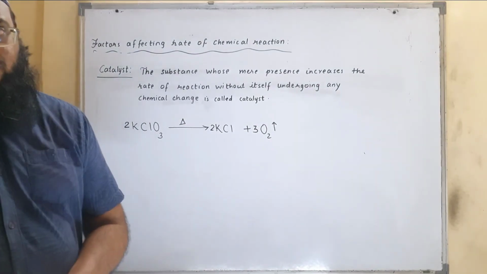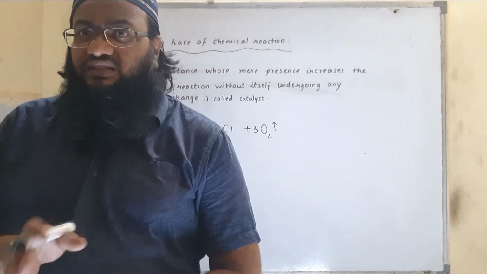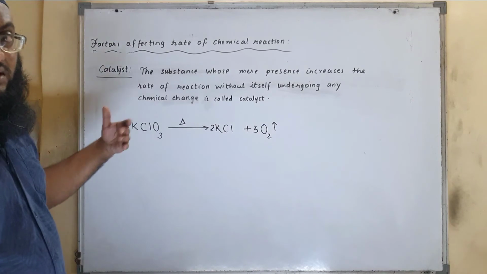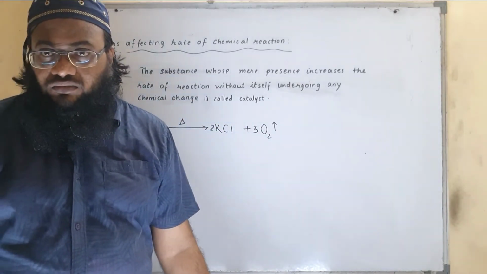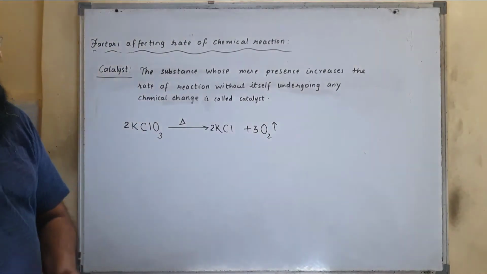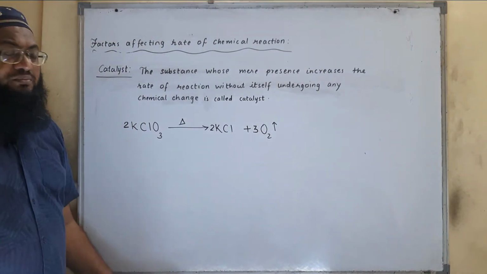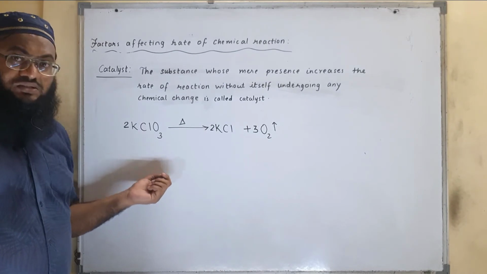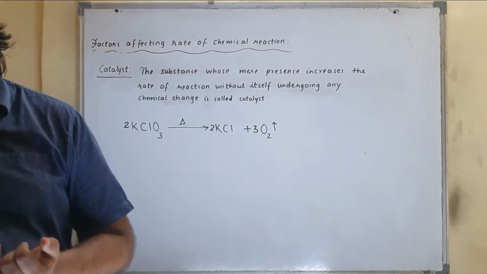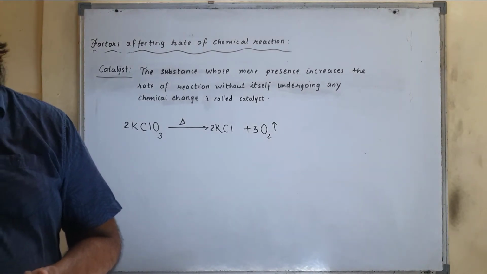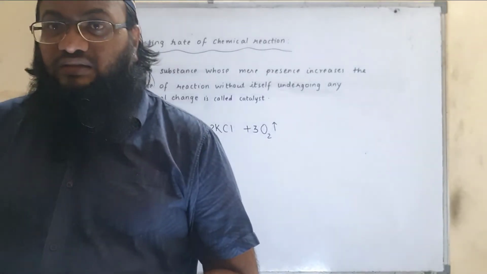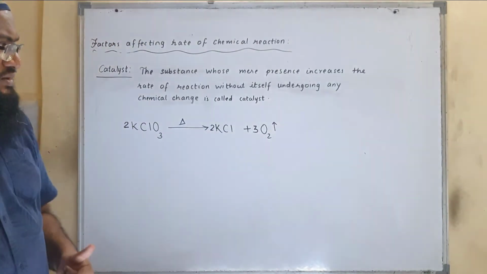Now we all are aware, the rate of reaction increases with the increase in the temperature. We will increase the temperature. Still the decomposition rate is very slow, even after increasing the temperature. Then further, we reduced the size of the particle of potassium chlorate. Still decomposition was slow. It means the rate of chemical reaction over here neither increases by reducing the size of particle nor by increasing the temperature.